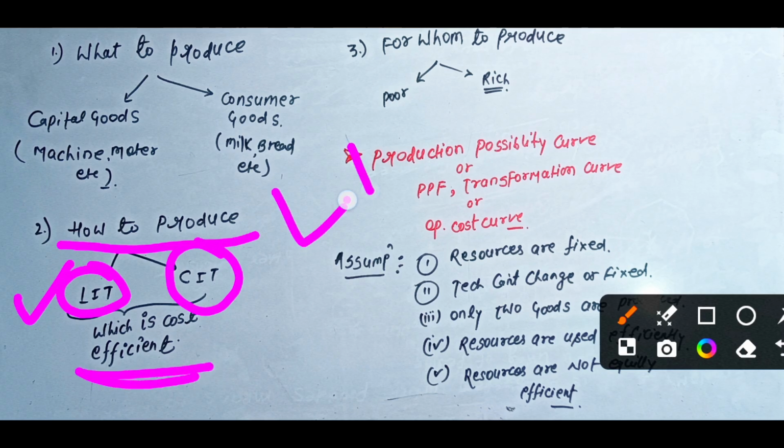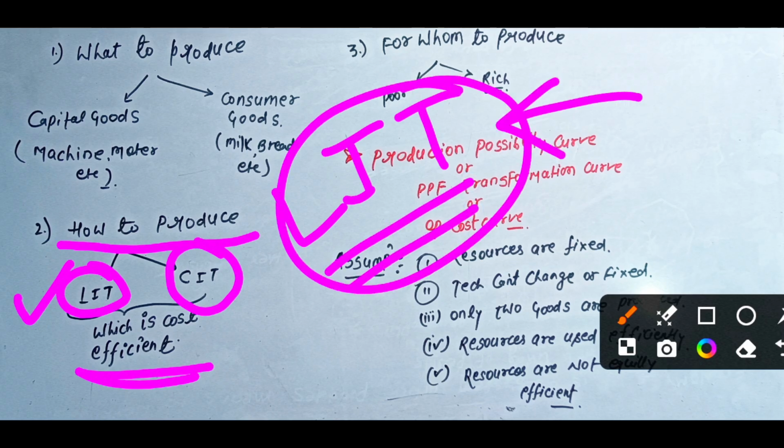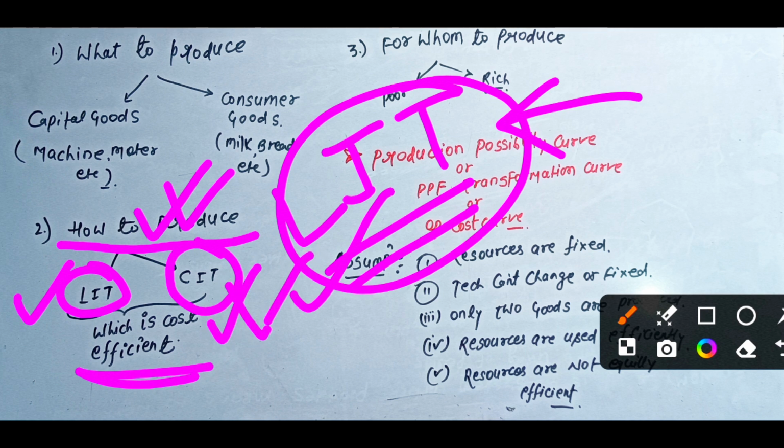If the labor intensive technique is cost efficient, then the producer will use labor for the production. But if capital is cost efficient, then the producer will use capital for the production of commodities, right? So these two methods are decided by which is cost efficient. Hope guys that you are understanding everything, and I'm hoping also that you are noting down everything.